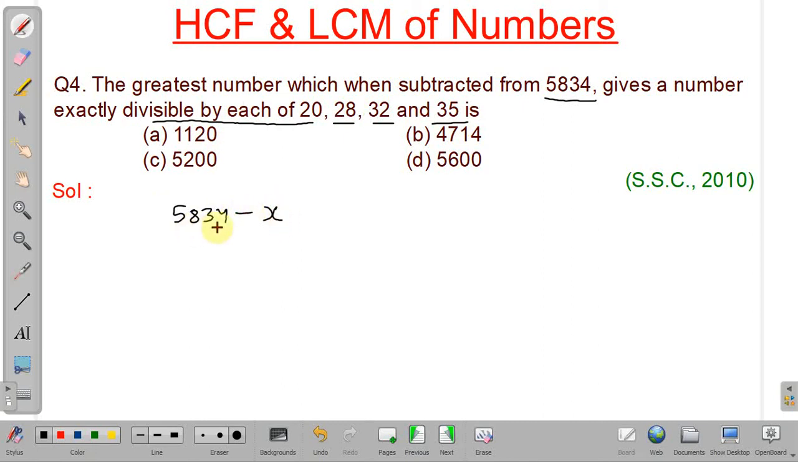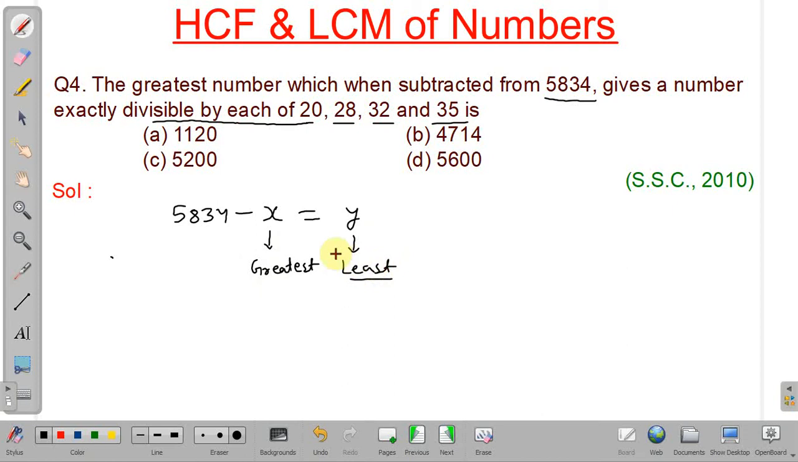So when we are subtracting the greatest number from 5834, the resulting number is suppose y, and y is exactly divisible by 20, 28, 32, 35. Now you see, we have to find the greatest value of x. So when x will be greatest, y will be least.